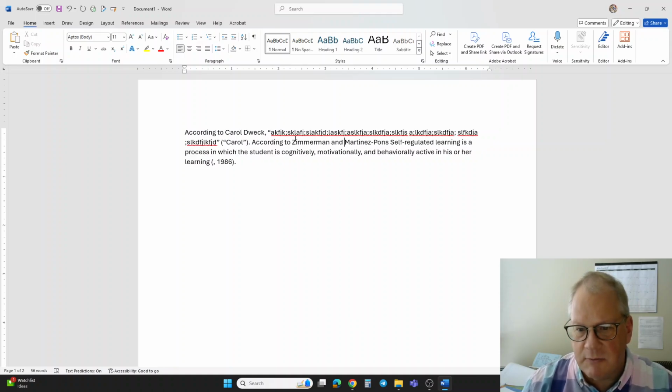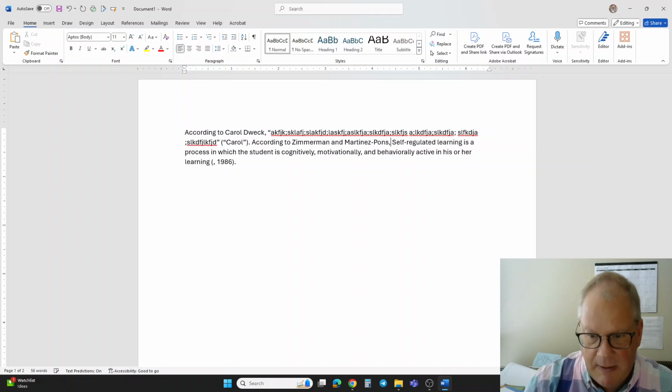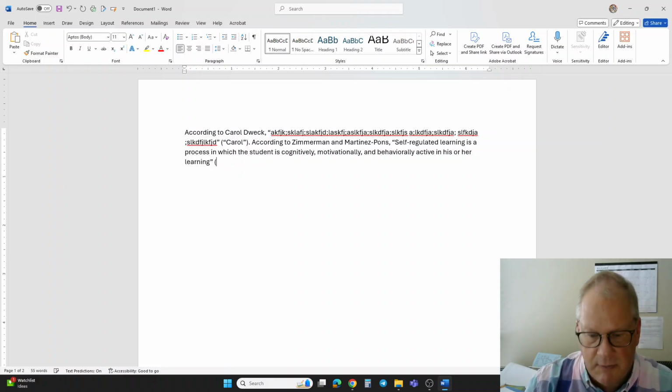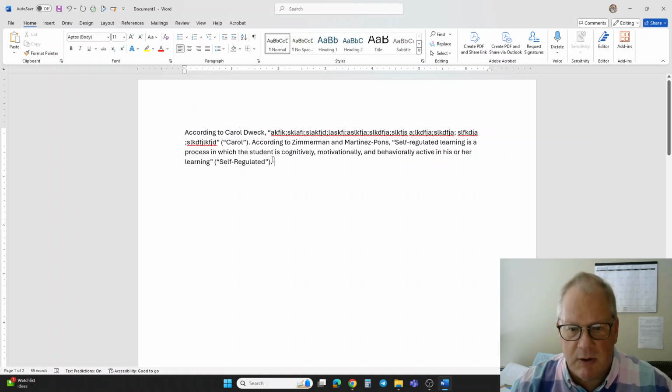You can go ahead and introduce the writers who actually gave you the quote. Then you're going to put the quote marks around the quotes. And then you're going to give the citation. Again, this is going to be the first word on the works cited page, so that's going to be self-regulated. So it'll look like that. You're still giving the people the self-regulated research quoted, but since you don't have their book in your hand and you don't know if the source you're looking at is quoting accurately, you're going to give that source you're actually quoting from credit. Hope that makes sense.